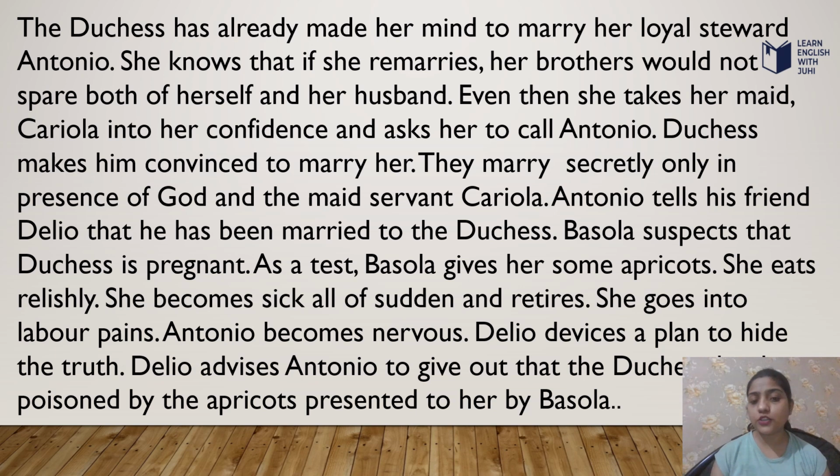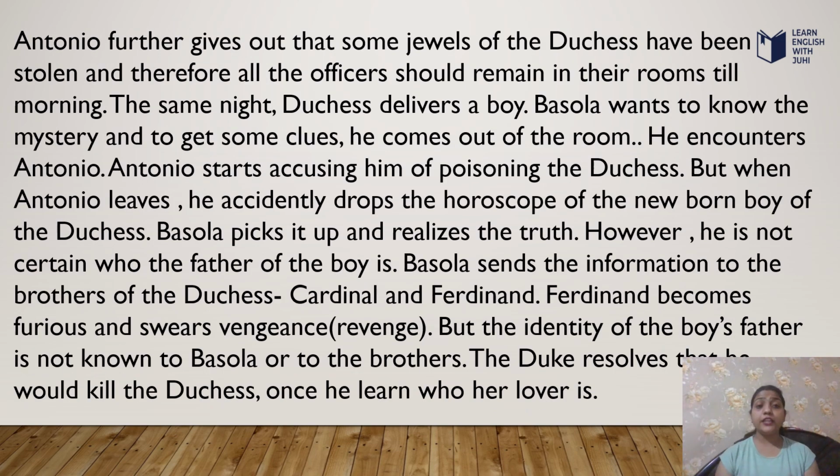Delio advises Antonio to give out that the Duchess has been poisoned by the apricots presented to her by Bosola. Antonio further gives out that some jewels of the Duchess have been stolen and therefore all the officers should remain in their rooms till morning. The same night, the Duchess delivers a boy.